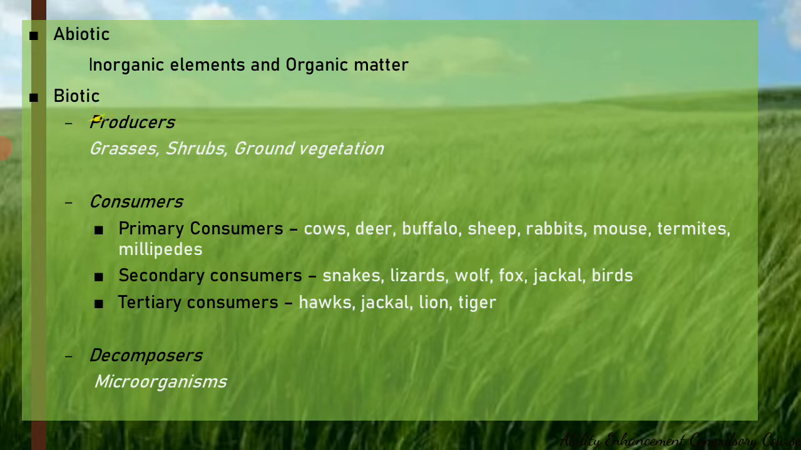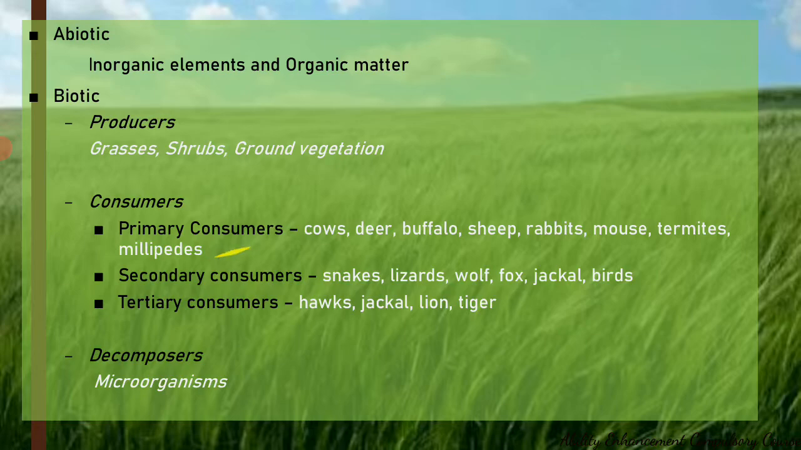When we come to the biotic components, it includes producers, consumers, and decomposers. The producers here are mainly grasses and shrubs and other types of ground vegetation. Small herbaceous plants and small woody plants are the major types of producers. Trees may be found in a few types of grassland ecosystem, as we'll be seeing in the next slide.